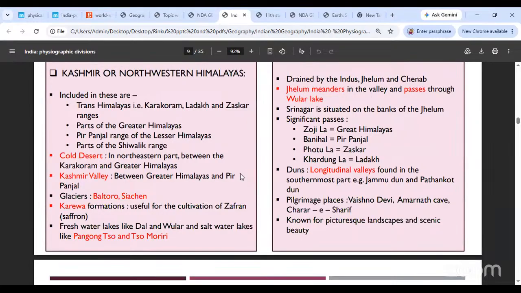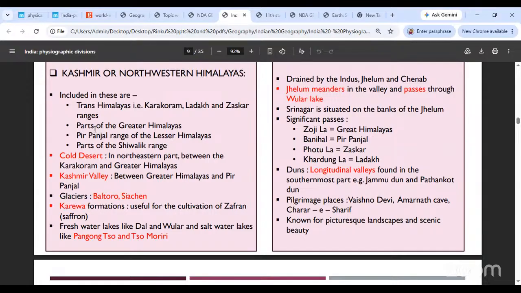कश्मीर नॉर्थवेस्टर्न हिमालयाज को हमने पहले डिस्कस कर लिया था. We had discussed what its ranges should be. We had discussed this and the Himachal Uttaranchal Himalayas, right? So we had said the Kashmir range is going to have three basic ranges. The Trans Himalayas, that is the Karakoram, Ladakh, Zanskar ranges. Then you also have part of the Greater Himalayas, the Middle Himalayas or the Lesser Himalayas, and also the Shivalik Hills. Okay, so all the Himalayas are included in the Western Himalayas.